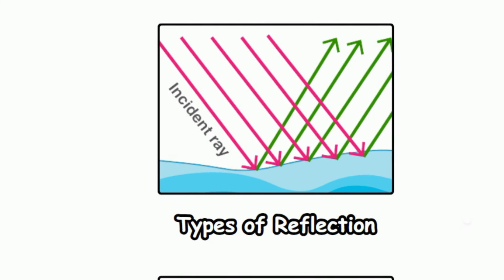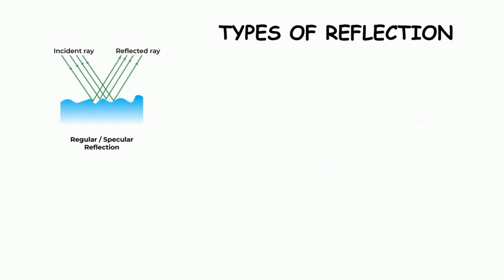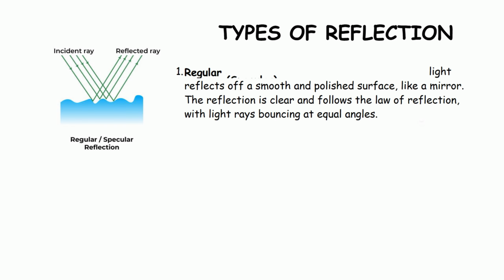Types of reflection. We have two types of reflection: regular or specular reflection and diffused reflection. So unsa may naa sa regular or specular reflection? It states here that this occurs when light reflects off a smooth and polished surface like a mirror. The reflection is clear and follows the law of reflection with light rays bouncing at equal angles.